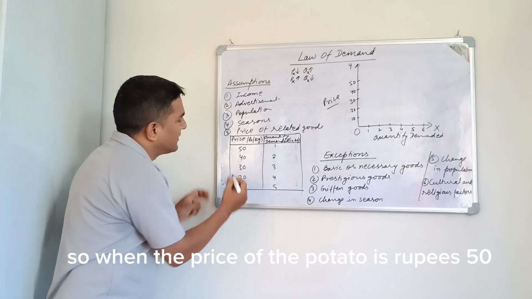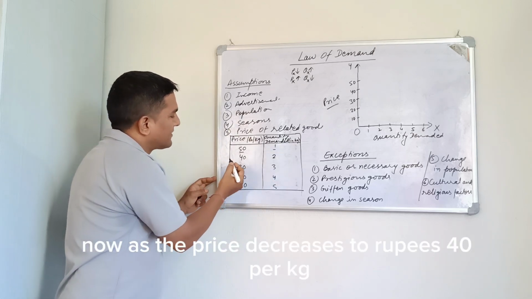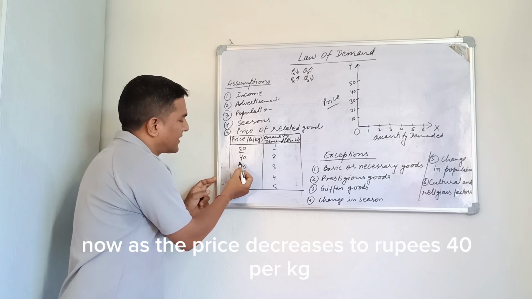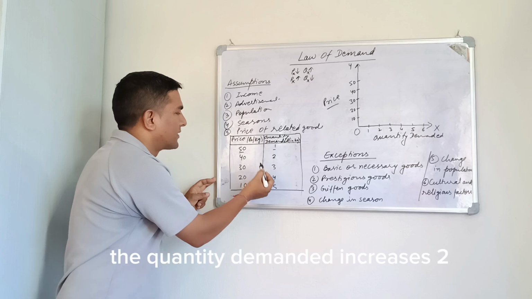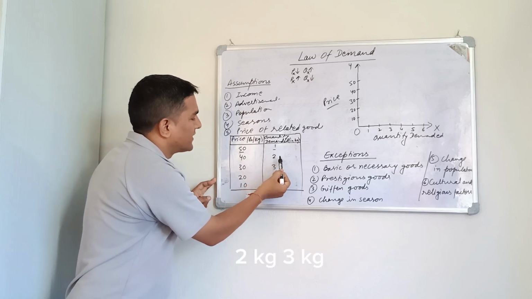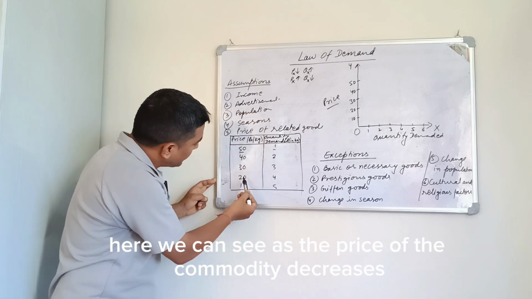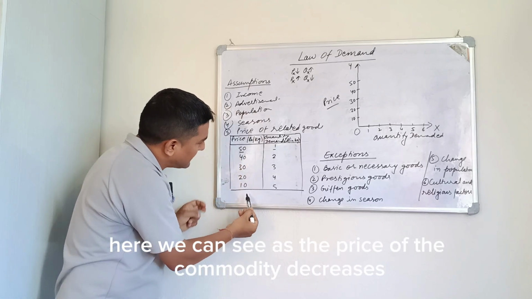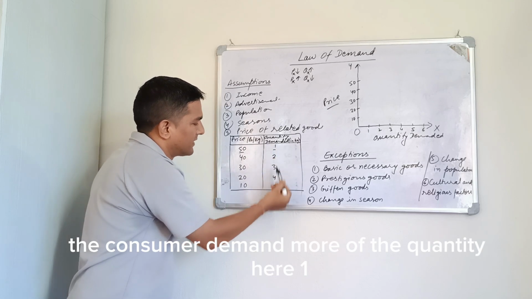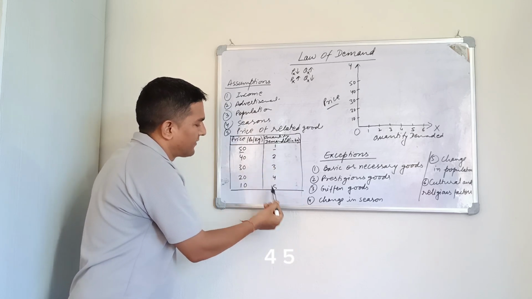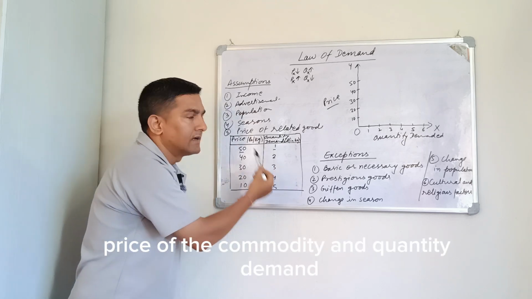So when the price of the potato is rupees 50, the quantity demand is 1. Now as the price decreases to rupees 40 per kg, rupees 30 per kg, rupees 20 per kg, and rupees 10 per kg, the quantity demand increases to 2 kg, 3 kg, 4 kg, and 5 kg respectively. Here we can see as the price of the commodity decreases, the consumer demands more of the quantity. Here 1, 2, 3, 4, 5. That means it shows the negative relationship between the price of the commodity and quantity demand.